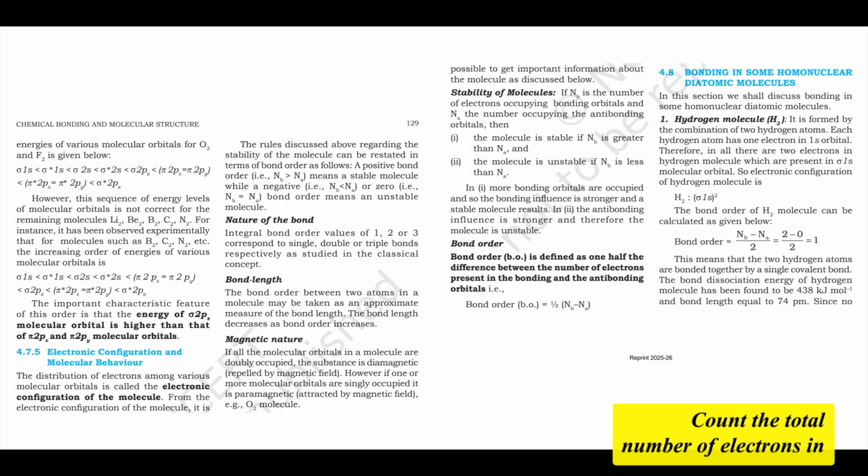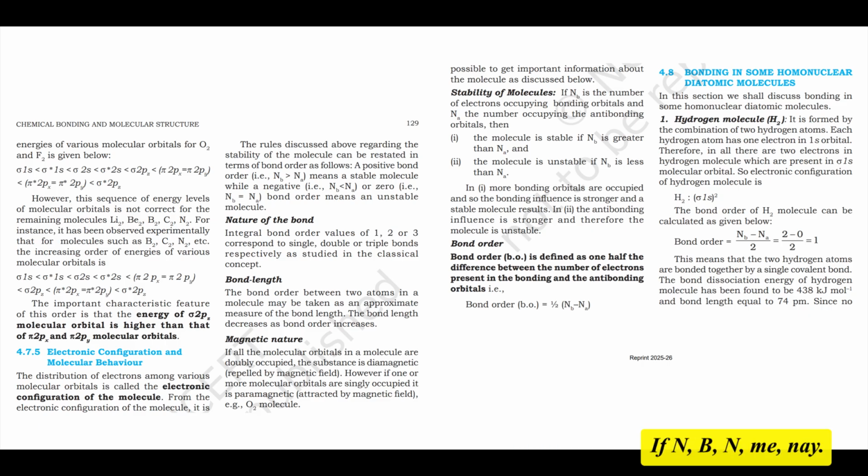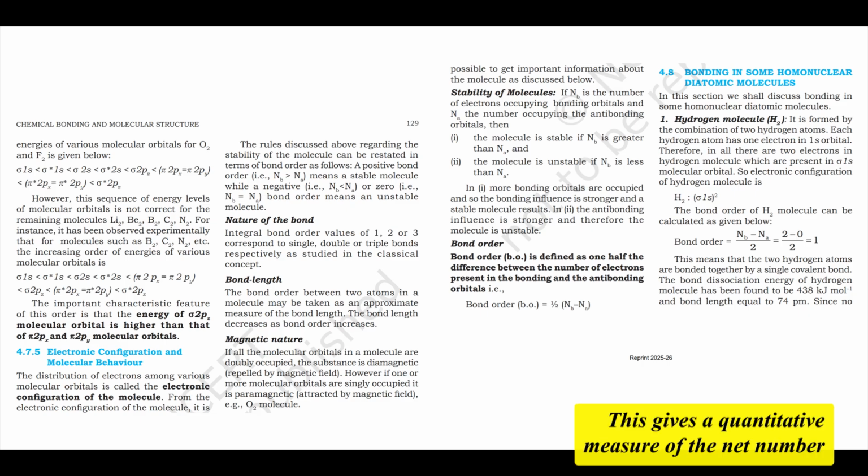The molecule is predicted to be unstable and likely won't form if Nb is less than or equal to Na. 2. Bond order, BO. This gives a quantitative measure of the net number of bonds. Formula: BO equals Nb minus Na, divided by 2. A positive BO, meaning Nb greater than Na, indicates a stable molecule.